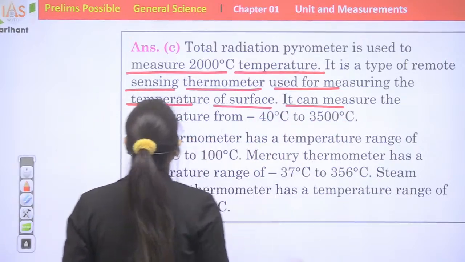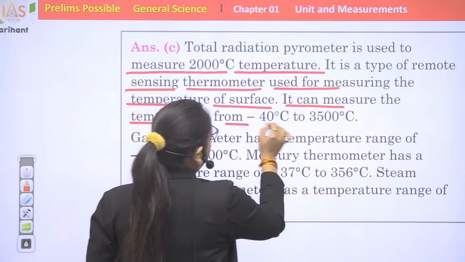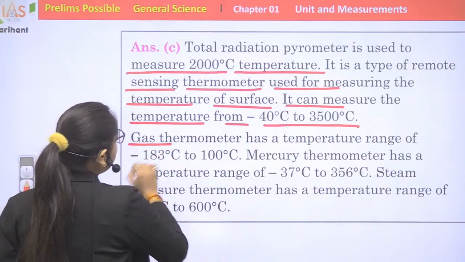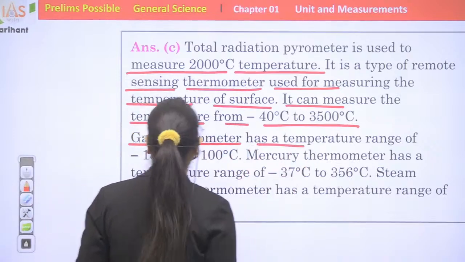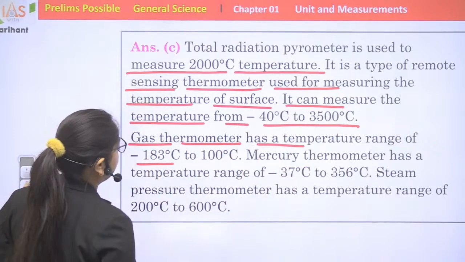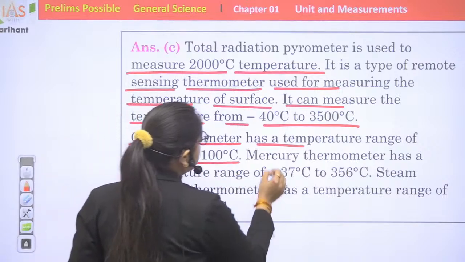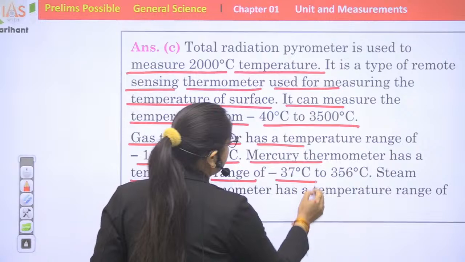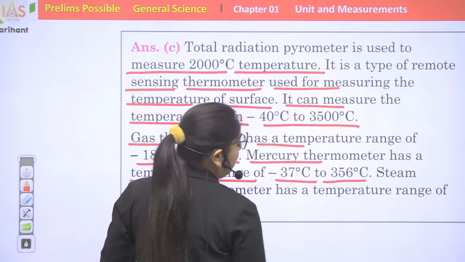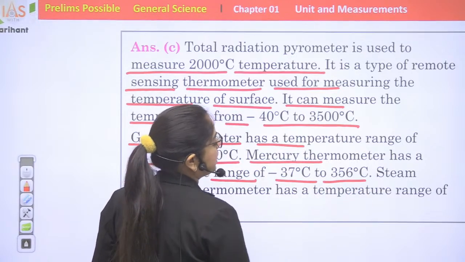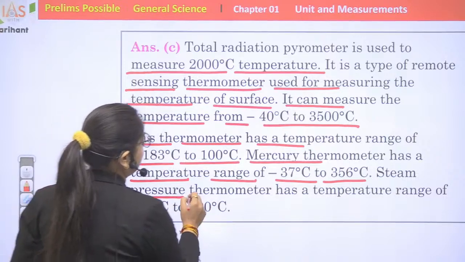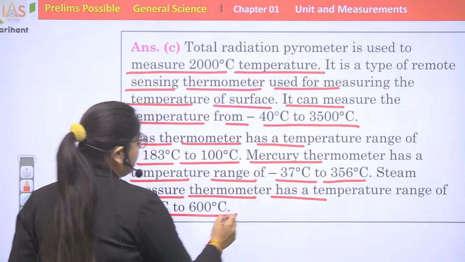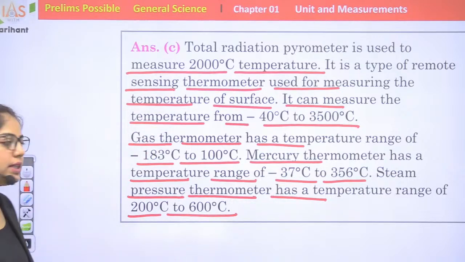It can measure temperatures from 40 degrees Celsius to 3500 degrees Celsius. The gas thermometer has a temperature range of minus 183 degrees Celsius to 100 degrees Celsius. The mercury thermometer has a range of 37 to 356 degrees Celsius. The steam pressure thermometer has a range of 200 to 600 degrees Celsius.